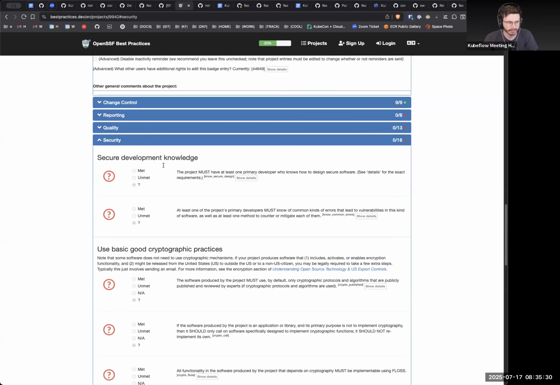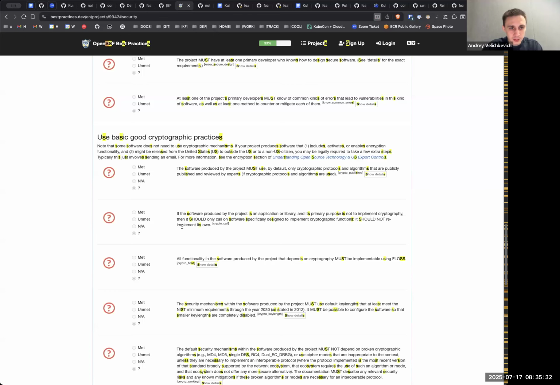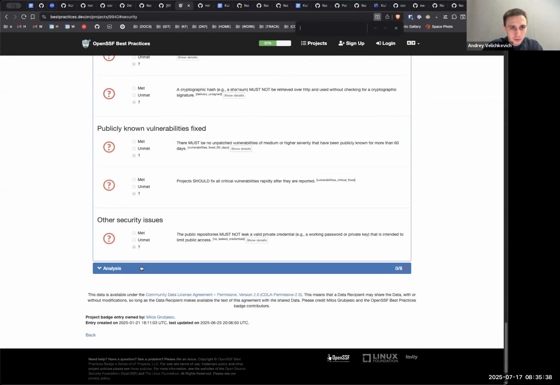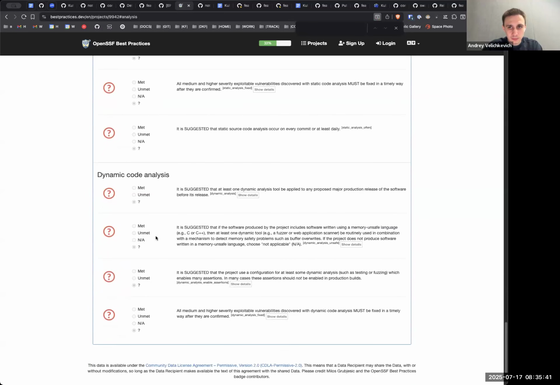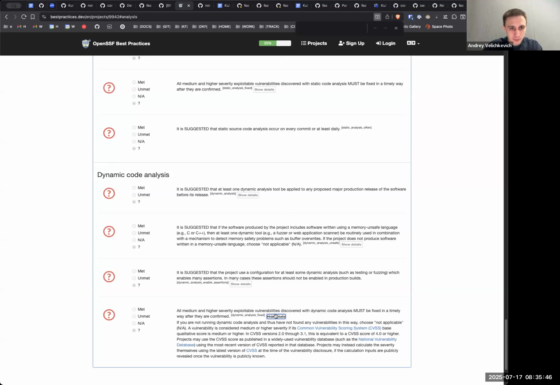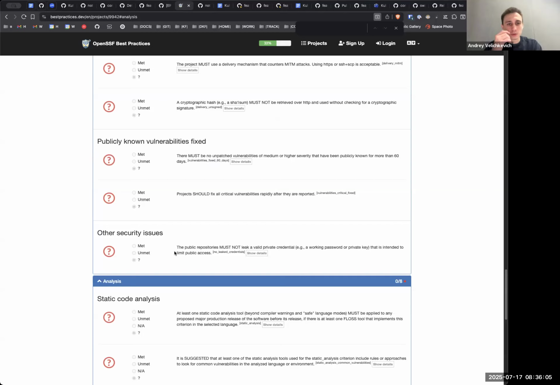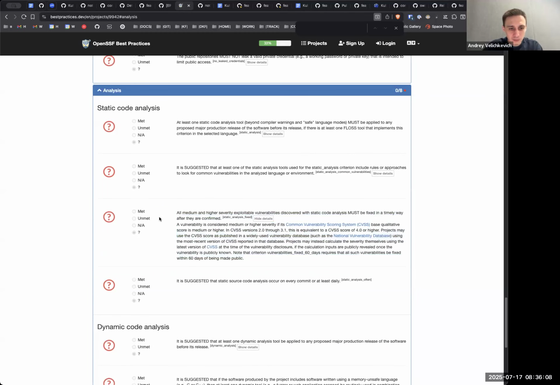Would you know where it's under? I'm trying to see it. I think it's under security, passing, or quality reporting. One second. Assuming it's this one? What is the name? Dynamic code, dynamic. Is it that one? And it's under analysis, right? Oh no, there's also this one, which is static and dynamic, which is not really how this project works. Yeah. If you go to dynamic code analysis and scroll down,